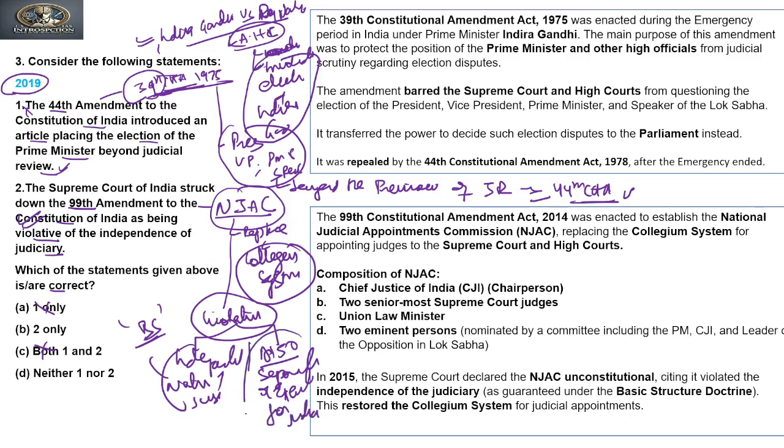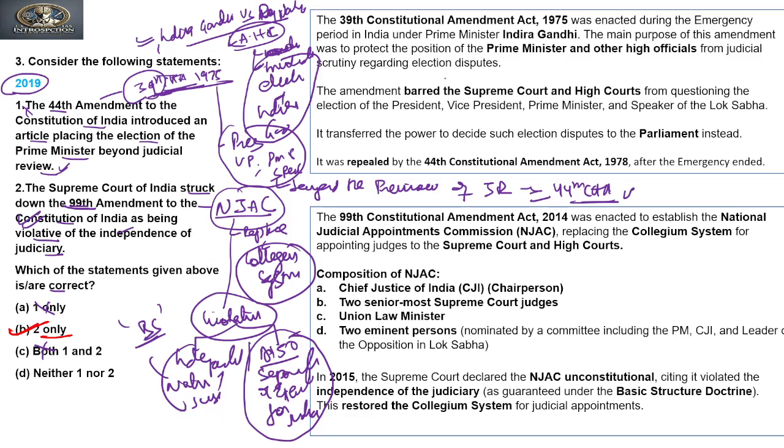Clear? So this 99th Amendment is also violating Article 50 of the Constitution, and this becomes the base for striking down the constitutional amendment as unconstitutional. Clear? So the answer to this question is B. Only second is true. Okay.